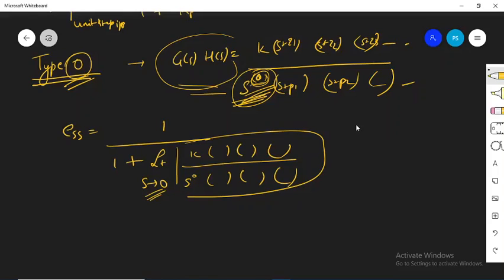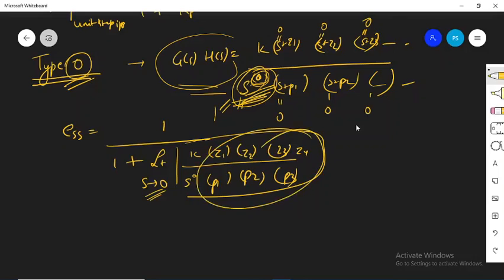If I substitute s equal to 0 in all these expressions, this s term is equal to 1. Here also you keep 0, here also 0, here also 0. So we will have some z1, z2, z3, z4 maybe, and some p1, p2, p3.